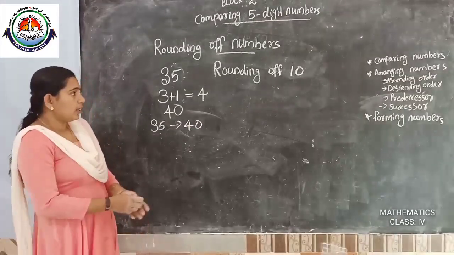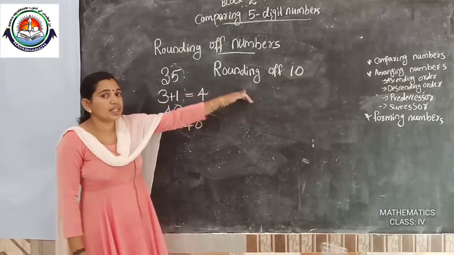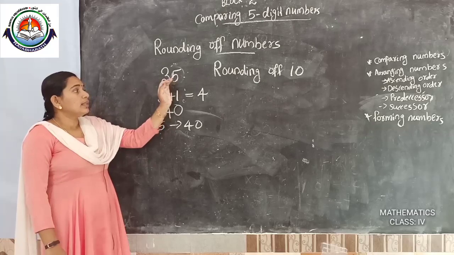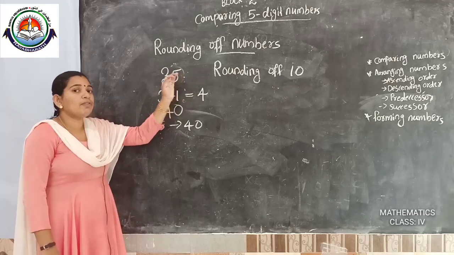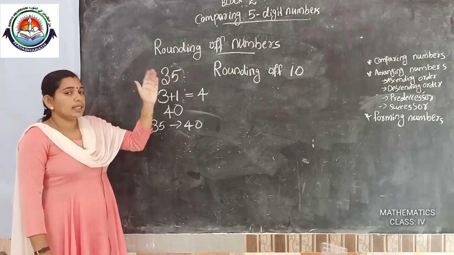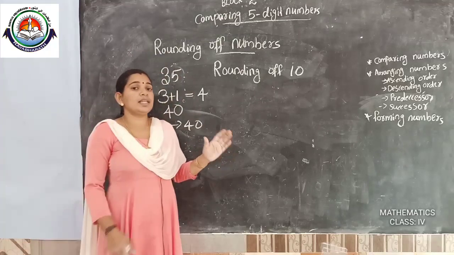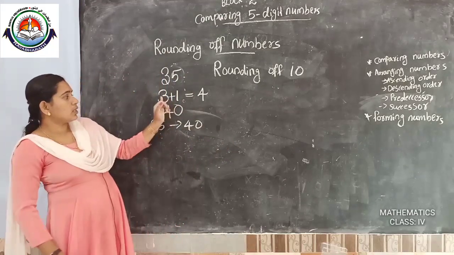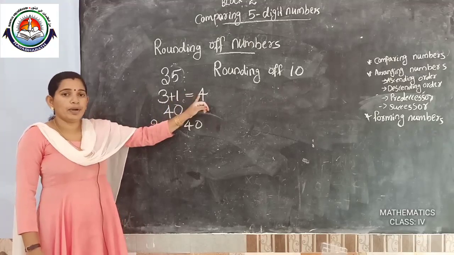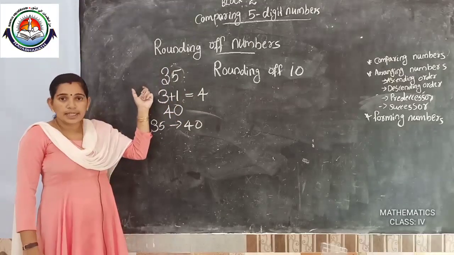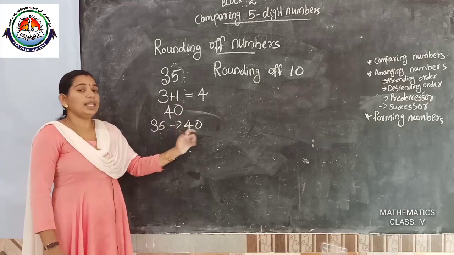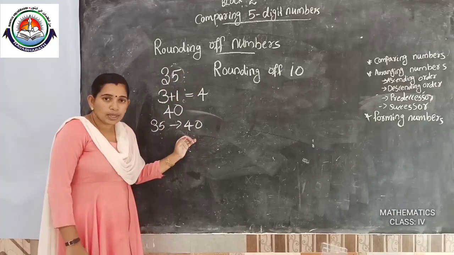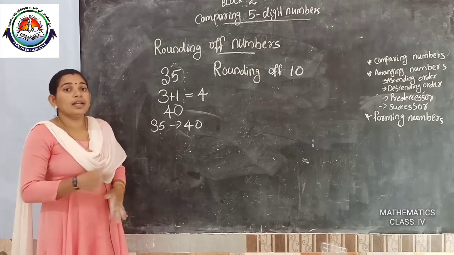Got it? Rounding of 10 means we are checking the tens place. The tens place is 3 here, and the next digit is 5. The digit 5 after the tens place is 5 or more than 5, so we add 1 to the tens place number. So 3 plus 1 is 4. Then on the left side there is no number. On the right side, however many digits there are, that many zeros you put. Okay. Then we will check 100.